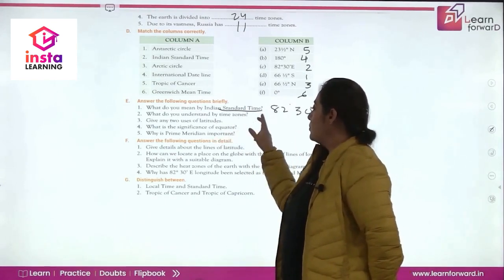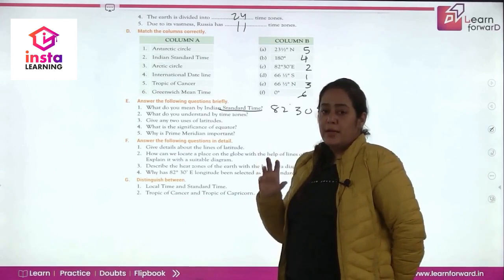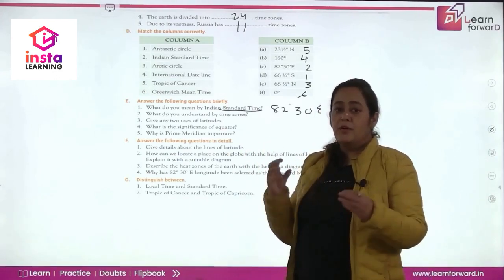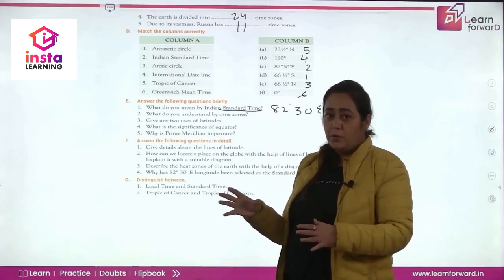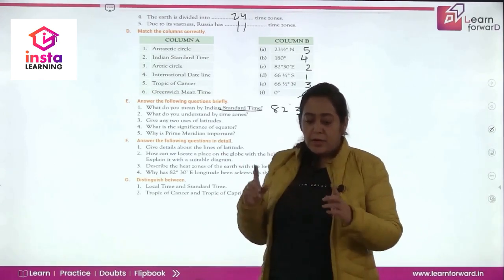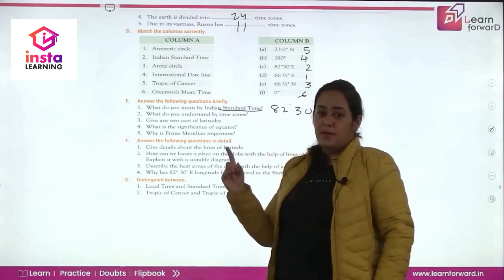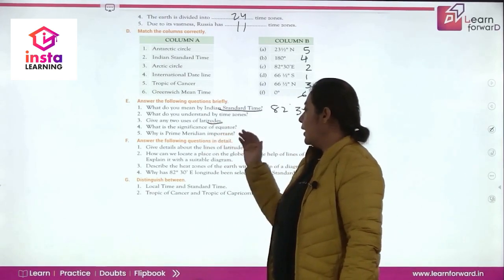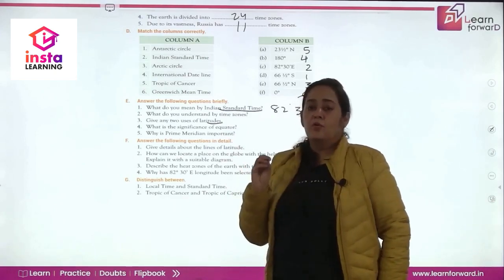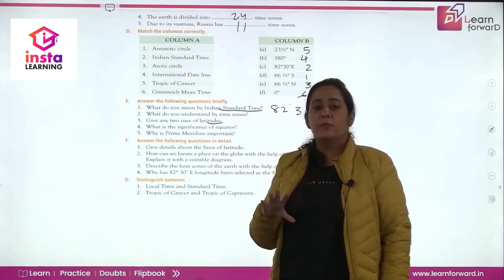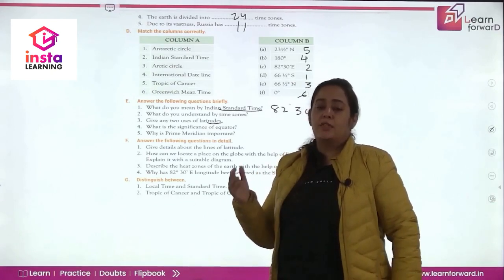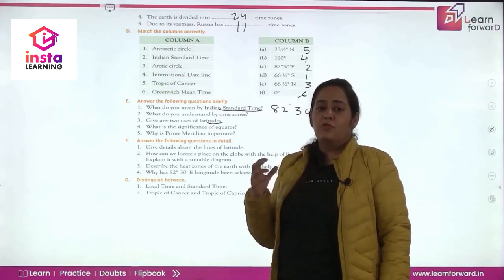What do you understand by time zone? Time zone is a region which covers 15 degree longitude, and in a time zone, it takes 1 hour to pass in front of the sun. Then what is the use of latitude? When we study the latitude, we are able to find the climate of that place. We are able to study the animal species and the plant species of that place. We are able to find the location.